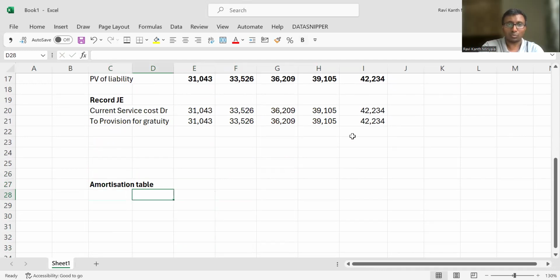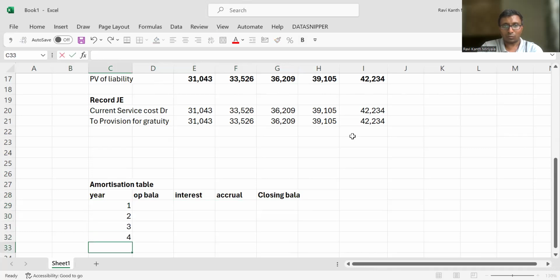So what are you supposed to do? You are supposed to say opening balance. Now that interest is nothing but something you are also supposed to add. Right. And further, current year accrual will happen. Then it is going to be the closing balance. So this is going to be by year. Observe carefully. Year 1, 2, 3, 4, 5.